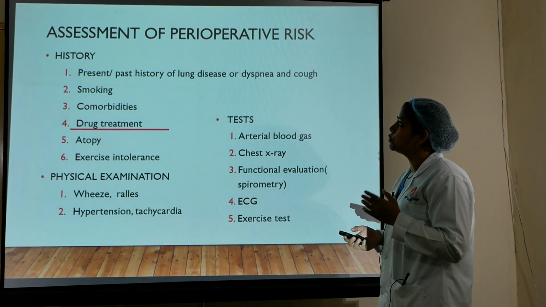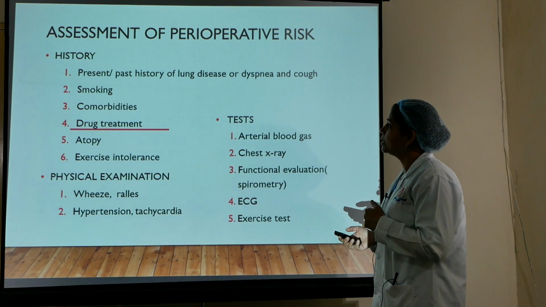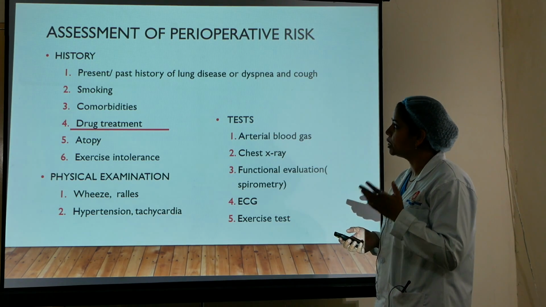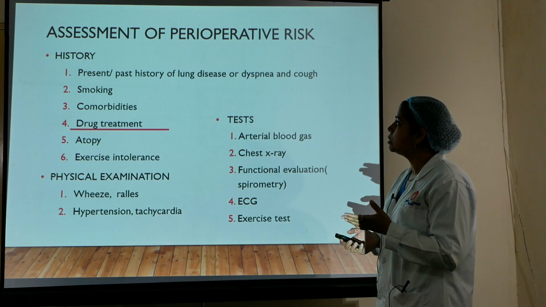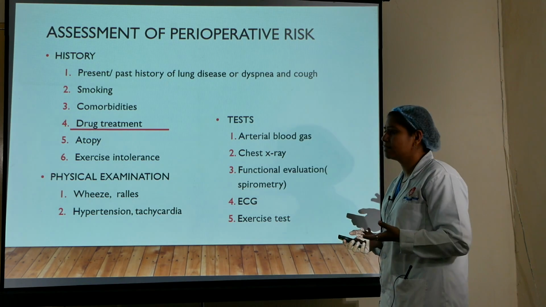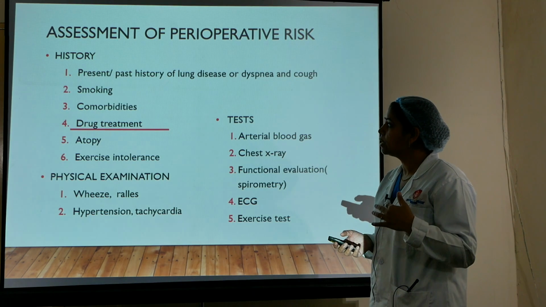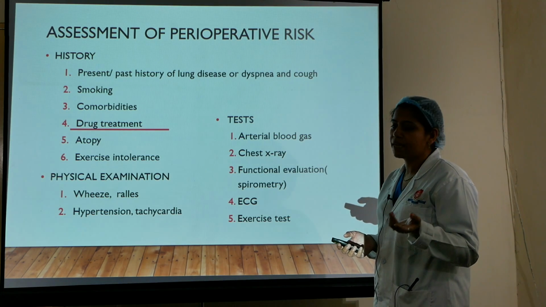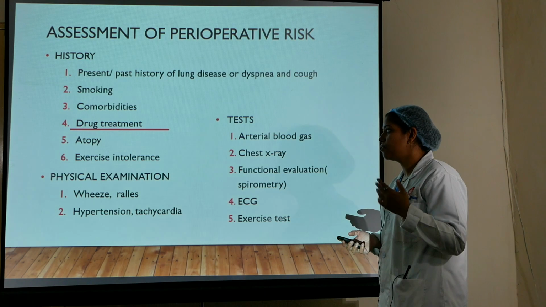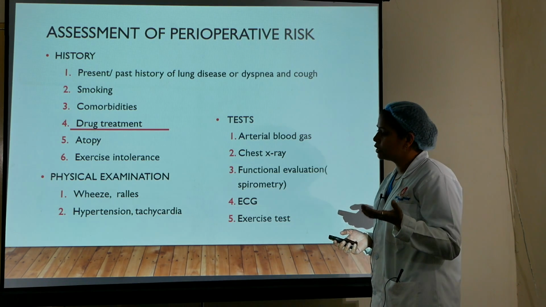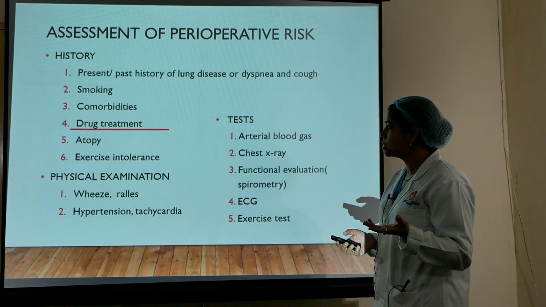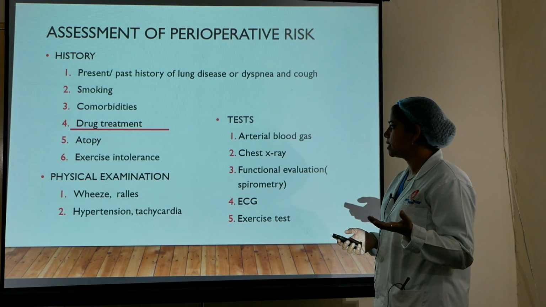Now, our evaluation first of all starts with the perioperative period by assessing the proper history, which should include present and past history of any lung diseases, associated symptoms like dyspnea, cough, with history of smoking, comorbidities if present like hypertension, diabetes, any drug treatments, atopy. Atopy means allergic reactions to any drug, pollens, dust, etc.